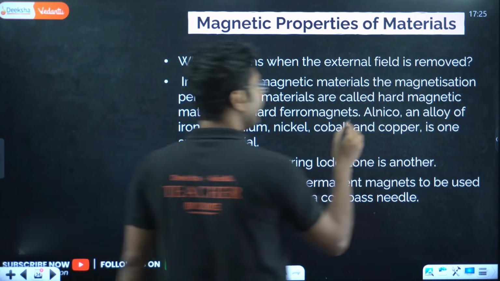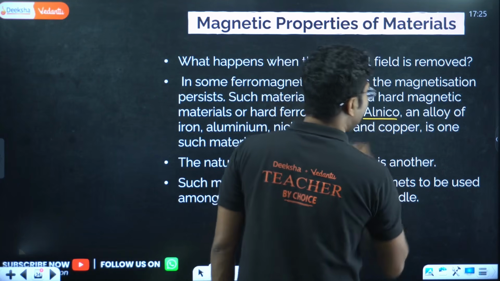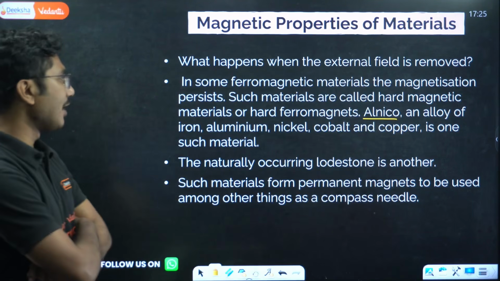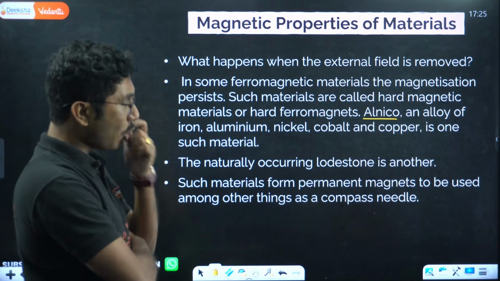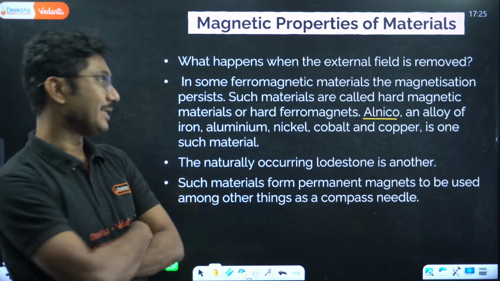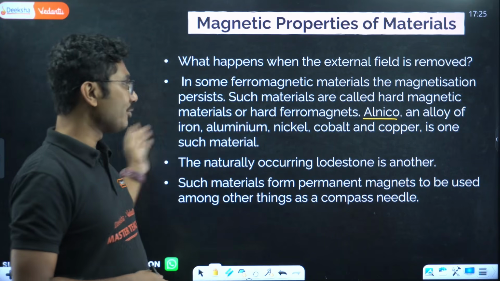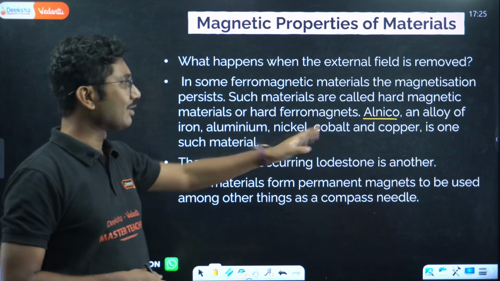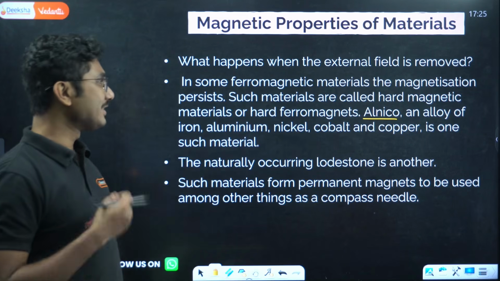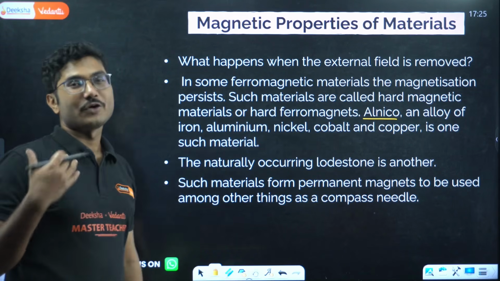Alnico, aluminium nickel cobalt, is an alloy of iron, aluminium, nickel, cobalt and copper, and is one such material. I was thinking only aluminium, nickel, cobalt, but it has more than that: iron, aluminium, nickel, cobalt and copper. So this is an example of a hard ferromagnetic material.